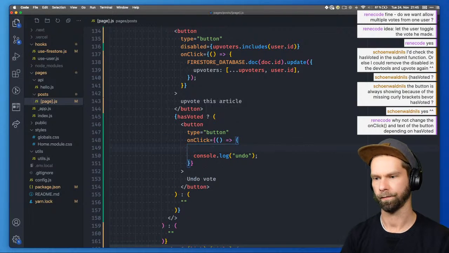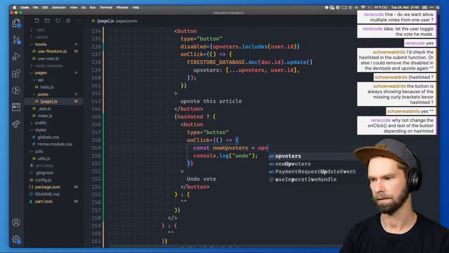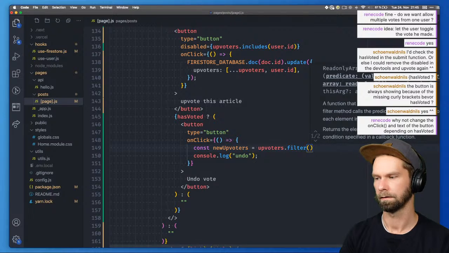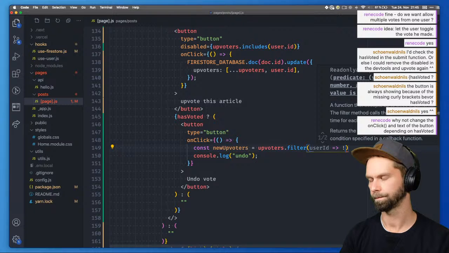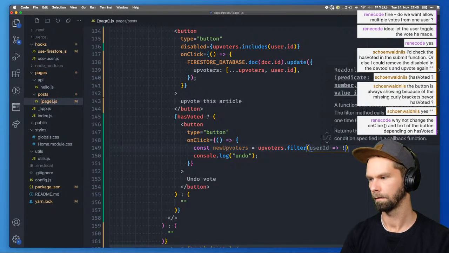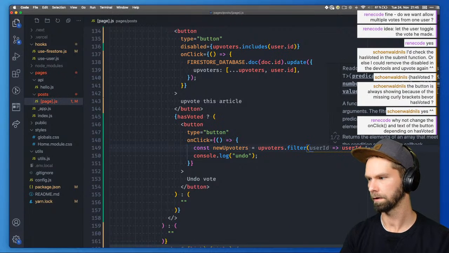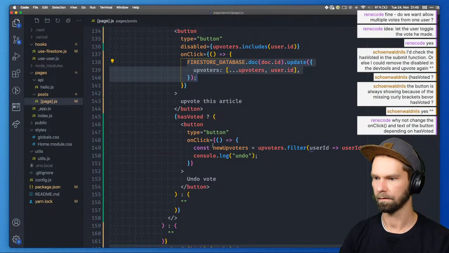We have the, okay, const new upvoters equals upvoters filter user ID not equal user ID not equal user.id, and then we can probably do exactly the same thing here.